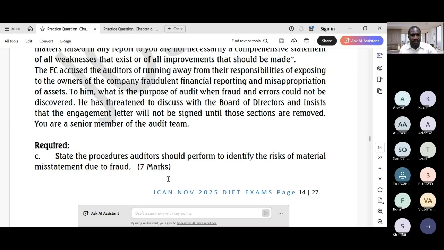I think based on the scenario, the question tests the key part of the auditor's responsibility under ISA 240, which is the auditor's responsibility relating to fraud in an audit of financial statements. So the scenario presents a direct conflict between the auditor's professional responsibility and the client's misunderstanding of those responsibilities. Something like that. Okay, so let's see.